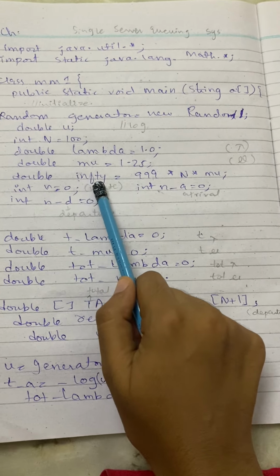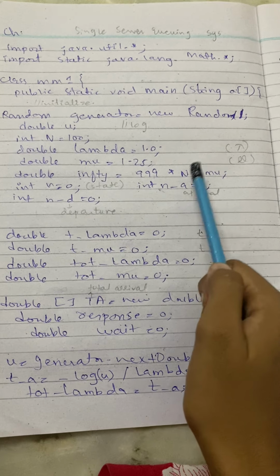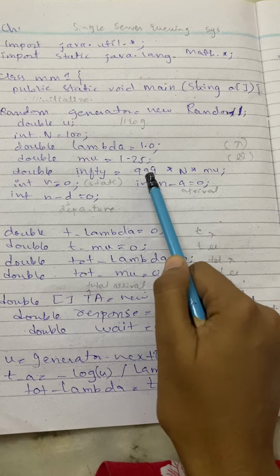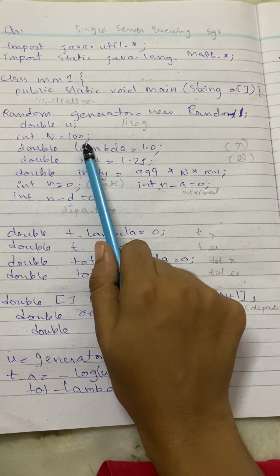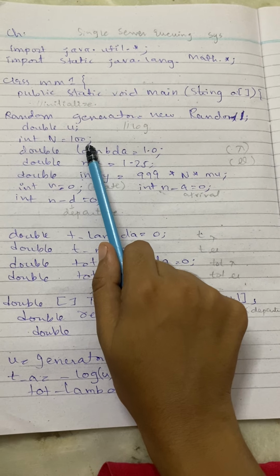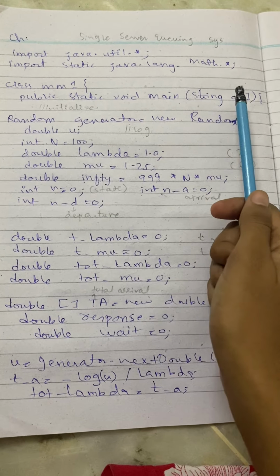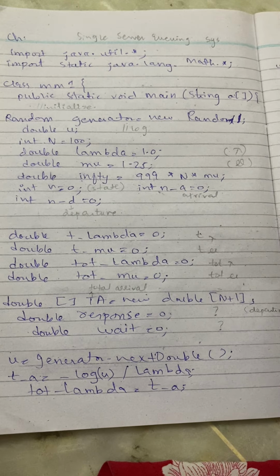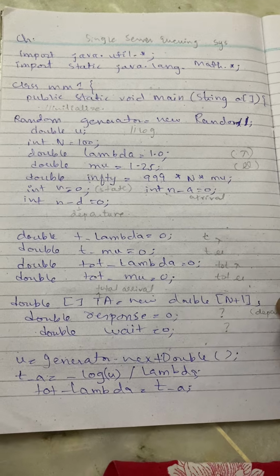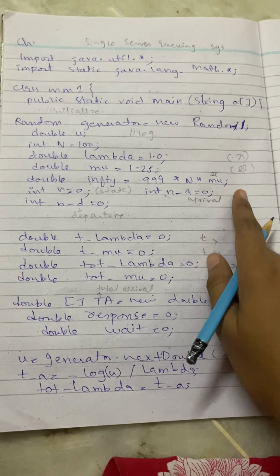Double infinity. Infinity is like infinity, or maybe infinity could be stated as 999, it could be any number, multiplied by n. N is the total number of possible outcomes or occurrences, like the couple of objects that are to be coming into the single server queuing system. And mu is the mean that we have already initialized earlier.